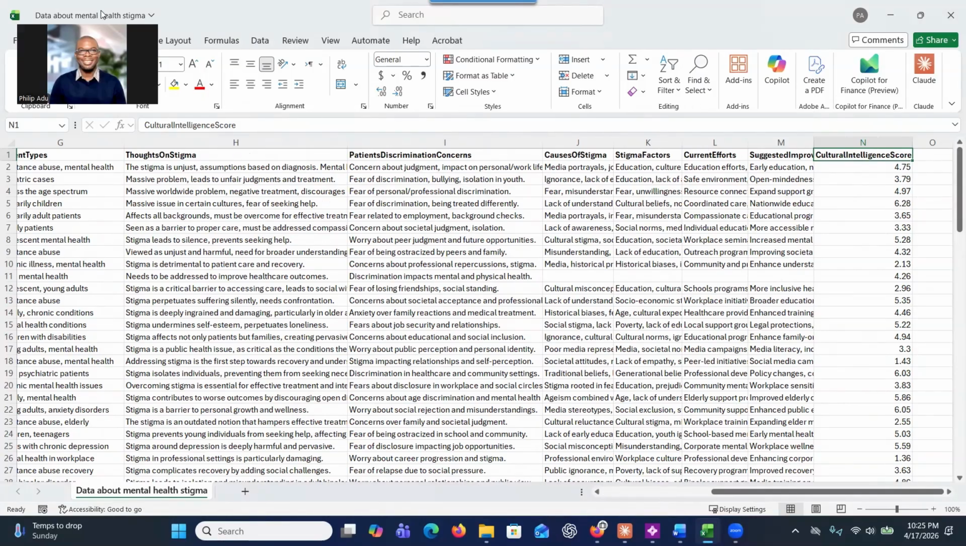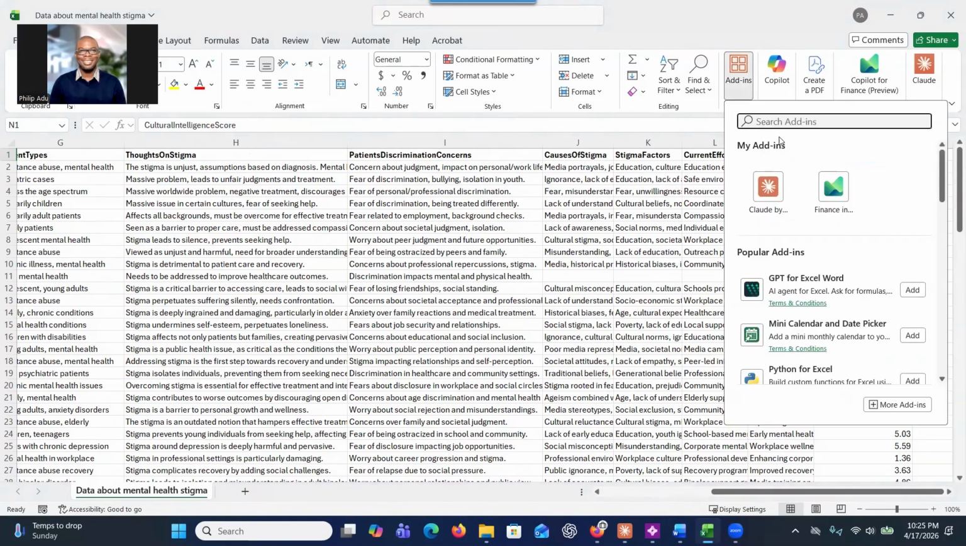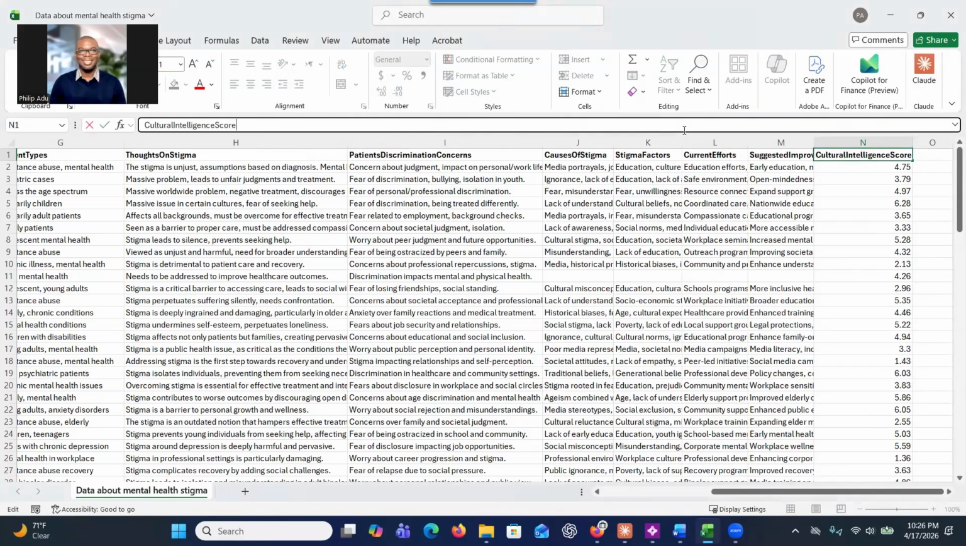It's very simple. The first thing that you have to do is click on Add-ins, right? And you search for Claude, right? So as you can see, I'm searching for Claude. You will see Claude and then you click on add, and then it will show at the right corner of the Excel spreadsheet. Right. So as you can see here, I have Claude AI here.